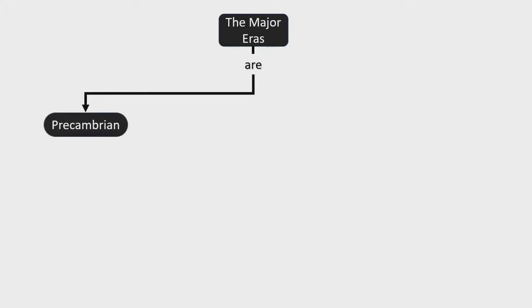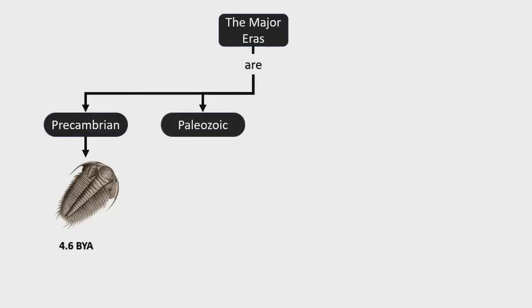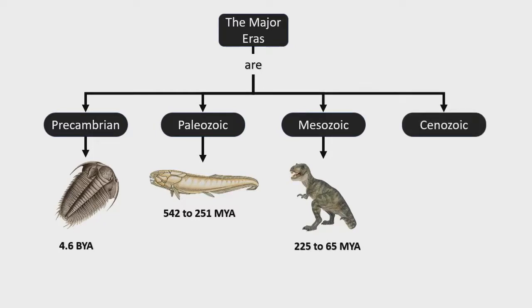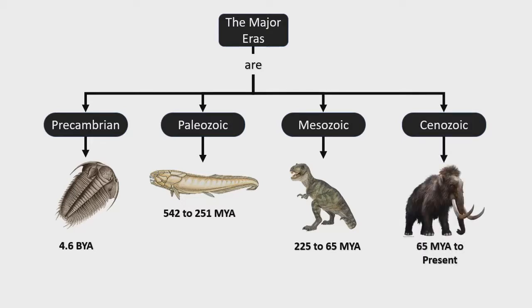What are the different major eras in our geologic timescale? These are the Precambrian era, about 4.6 billion years ago. Another one is Paleozoic, which is about 542 to 251 million years ago. Another one is Mesozoic, which is 225 to 65 million years ago. And the last era, which includes the present time, is 65 million years ago up to now.